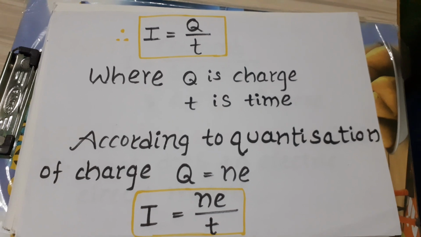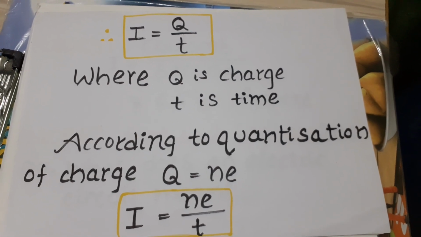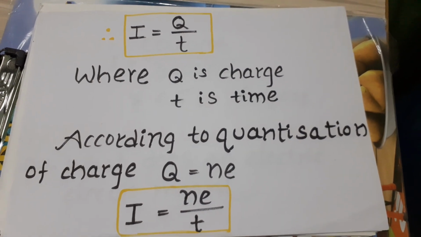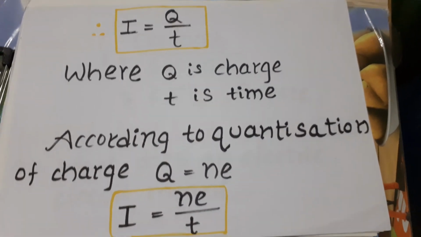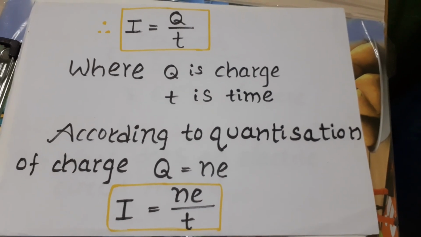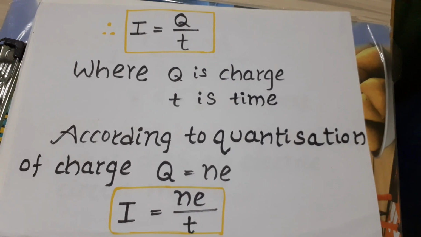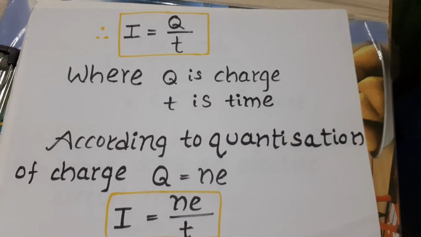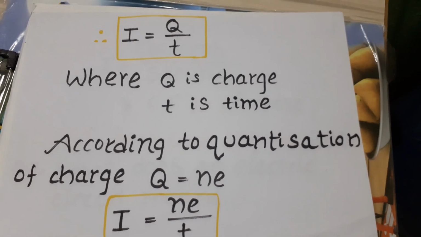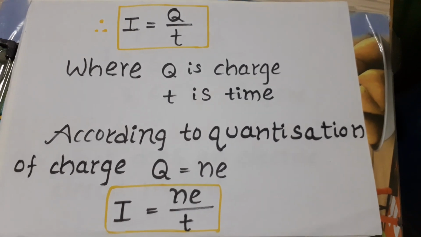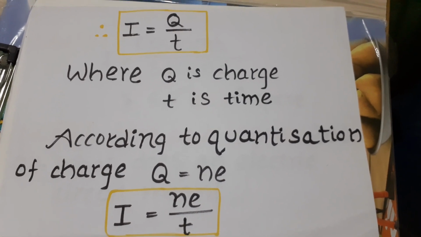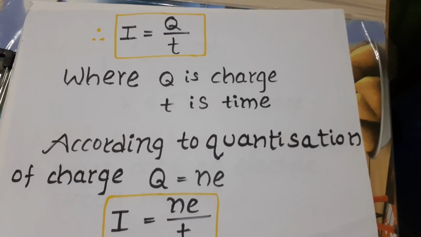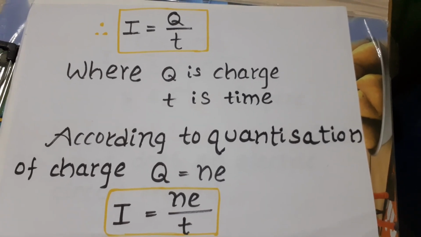Current is denoted by capital I equals charge Q by time t, where Q is charge and t is time. According to quantization of charge, which is already discussed in my previous video lecture, Q equals Ne. Substituting Q equals Ne, the formula is I equals Ne by t.